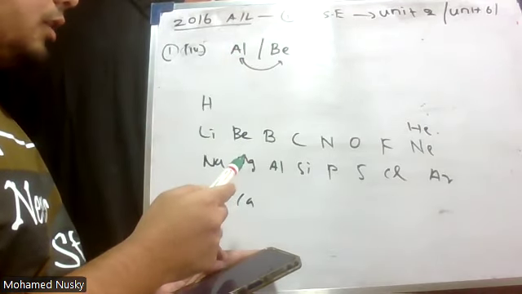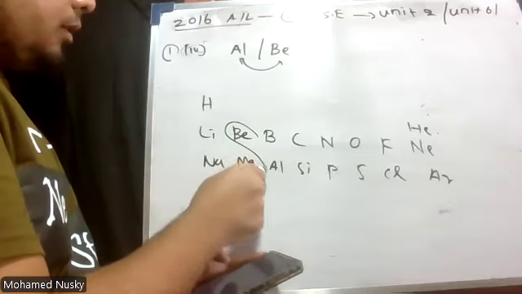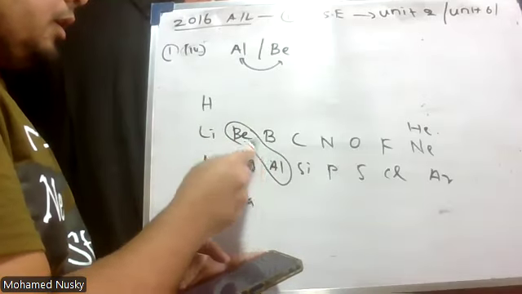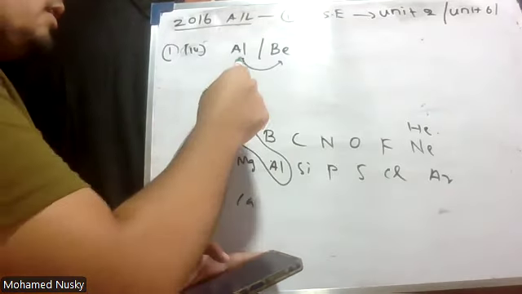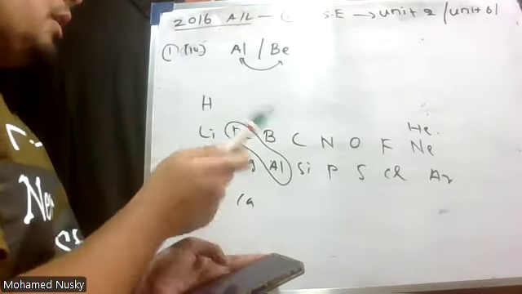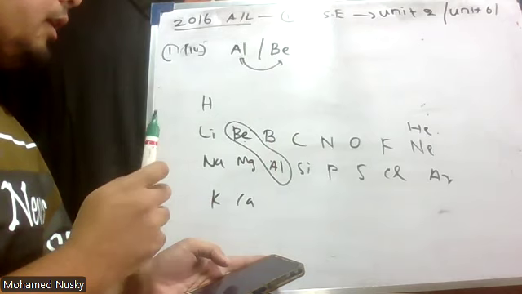What is this diagonal relationship? Here, beryllium and aluminium have a diagonal relationship between each other. Therefore, we can take aluminium and beryllium as amphoteric.